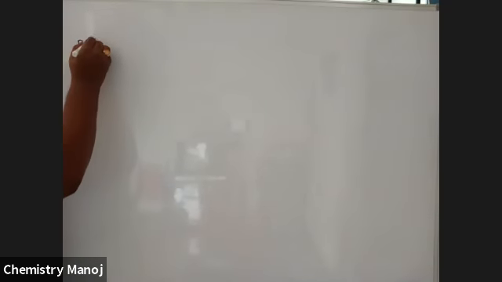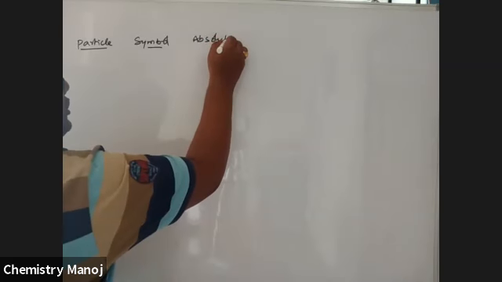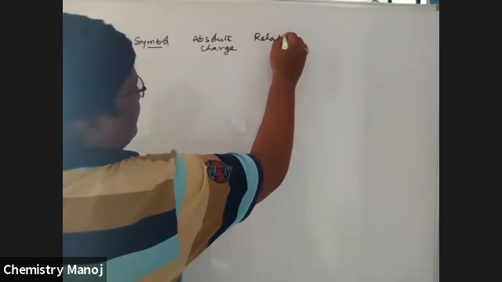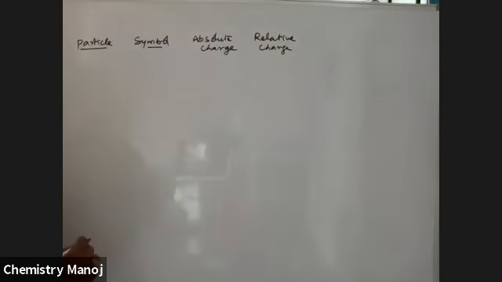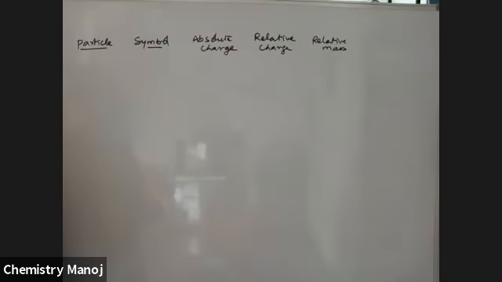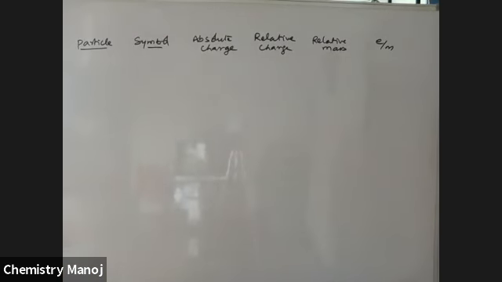See here, the table has columns: particle, symbol, absolute charge, relative charge, which is used for calculation purposes, and relative mass, e/m values.